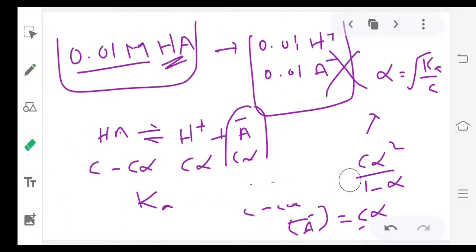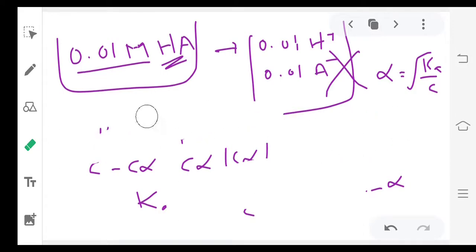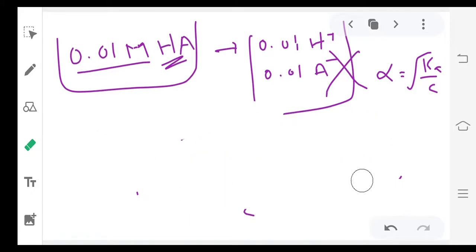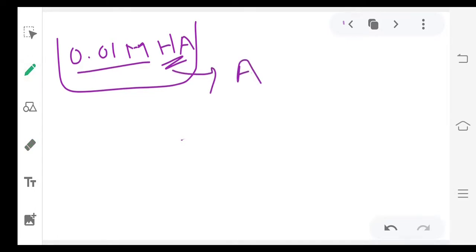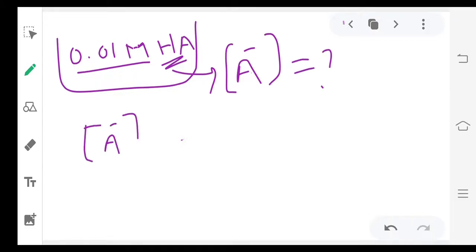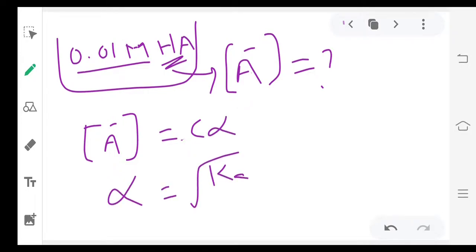Now I am removing this derivation part. Direct formulas I am giving now. So this is the given question. In this beaker they are asking the A minus concentration. We know A minus concentration equals C alpha, and we know alpha equals root Ka by C. Ka provided, C provided. Calculate the alpha value, substitute the alpha value in this formula, and you will get the A minus value. Next.